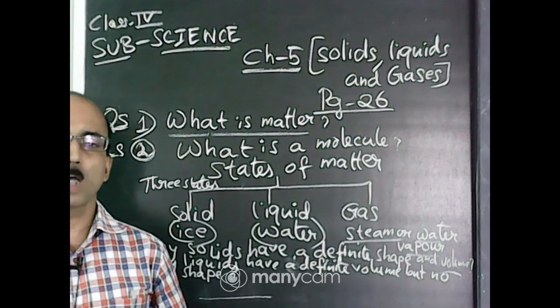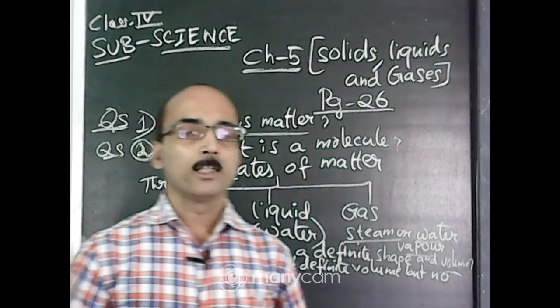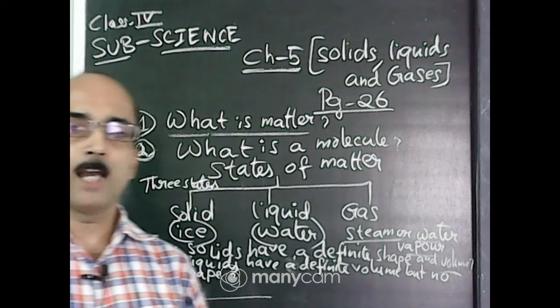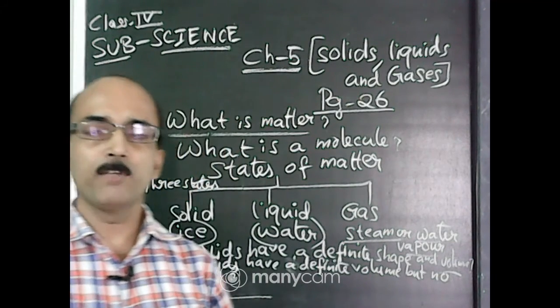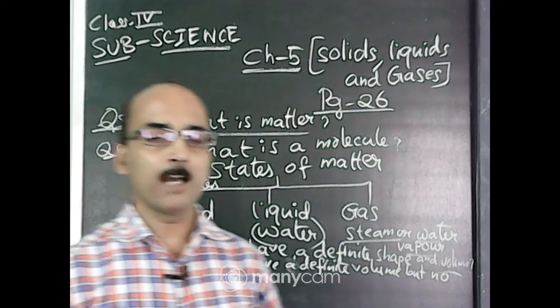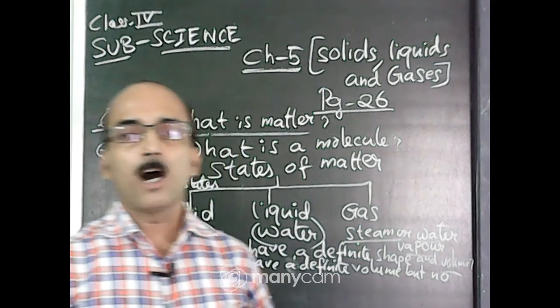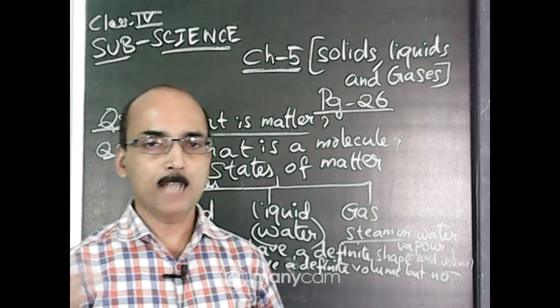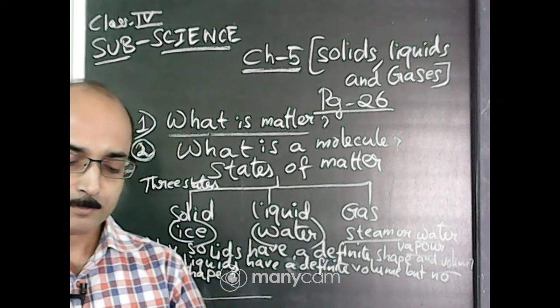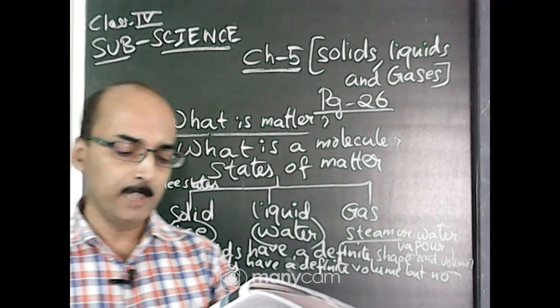But solids have their own definite shape. A stone, a chalk, a pen, a duster, they all have a definite shape. But liquids have no definite shape. They can flow easily.